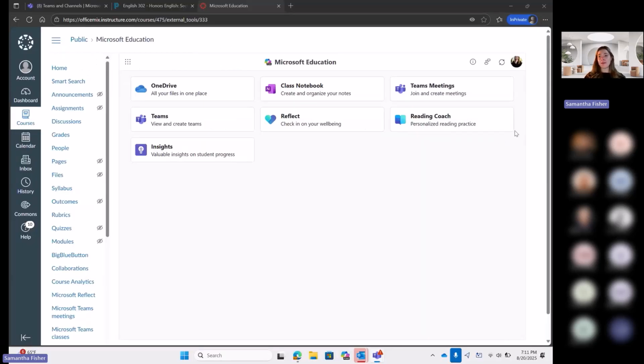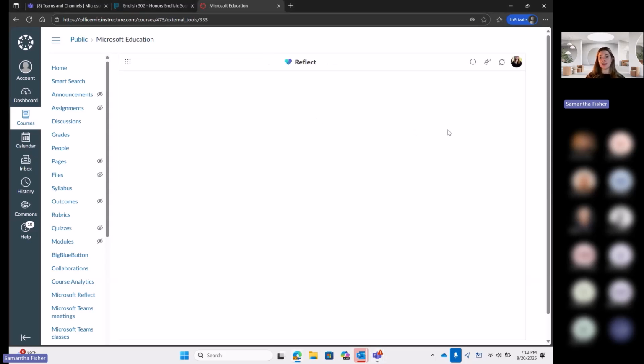So right here, I'm in Canvas. I have Canvas and Schoology pulled up just to show two different learning management systems, but this works in a bunch of different LMSs. Like I mentioned, all of the major LMSs are supported now. So this is the Microsoft Education LTI. This allows me to get access to OneDrive. I can see all my files, OneNote Class Notebook, Teams meetings, and Microsoft Teams, Reflect, Reading Coach, and Insights. So really cool stuff here. If I click on Reflect, I'll show you what that looks like.